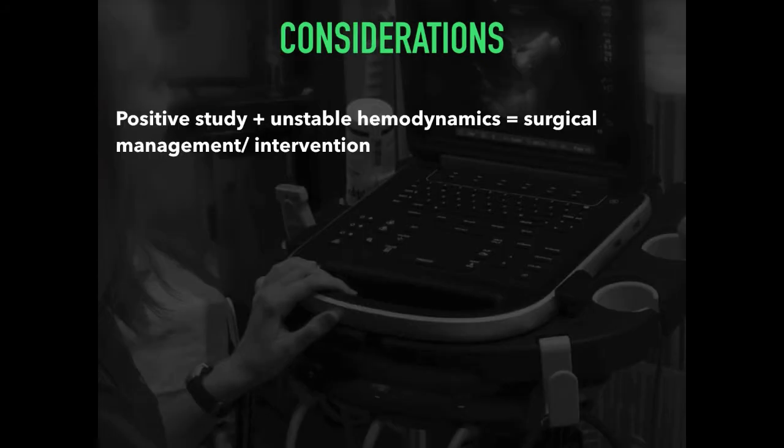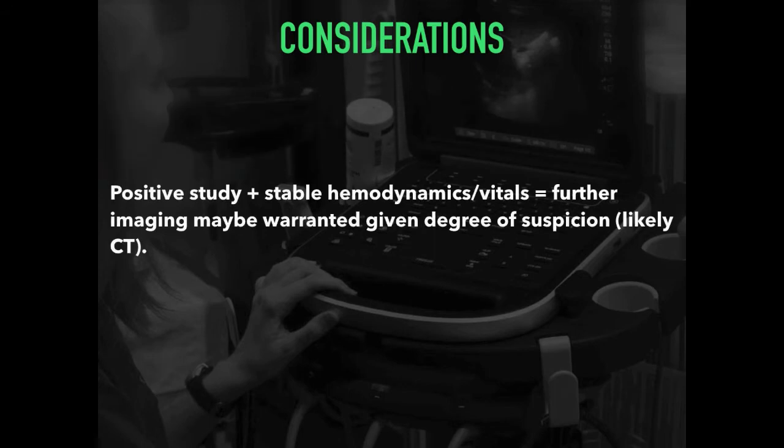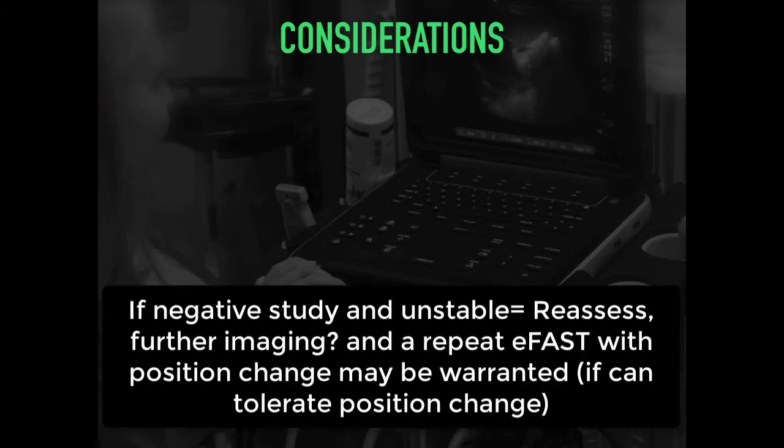In the patient who is unstable with a positive study, obviously that may mandate immediate surgical intervention or procedural intervention. More difficult is a patient who has a positive study with stable hemodynamics. This obviously requires a much greater degree of discussion and debate, given the degree of suspicion and the need for further imaging studies. Ultrasound can identify the full extent of intraperitoneal injuries, such as visceral laceration and other collateral injuries. If a patient has a negative study and they are unstable, further imaging is likely required and may warrant a repeat eFAST examination with some position change of the patient.